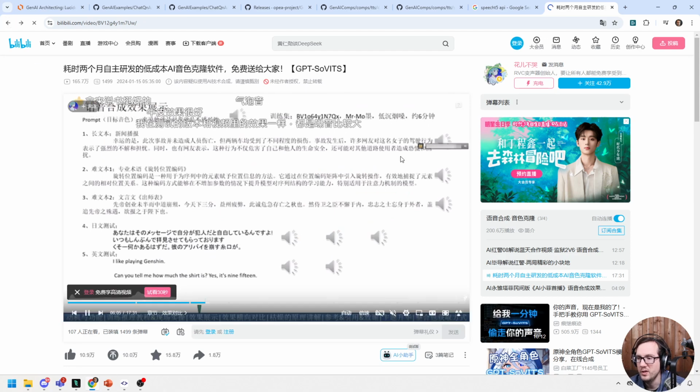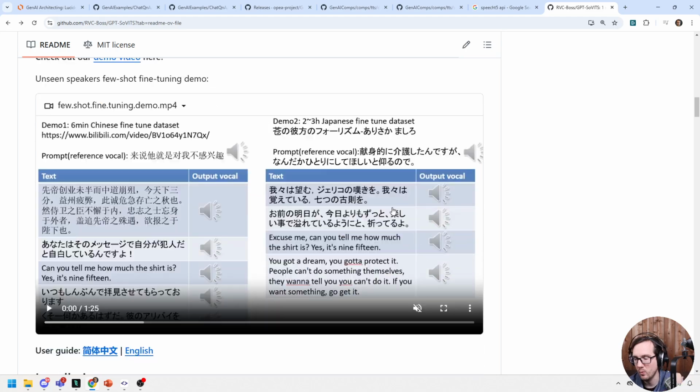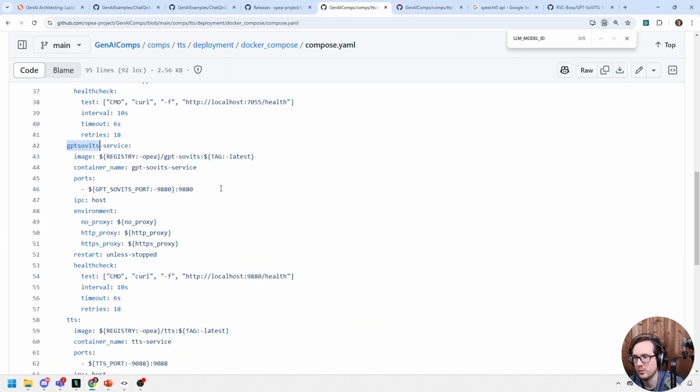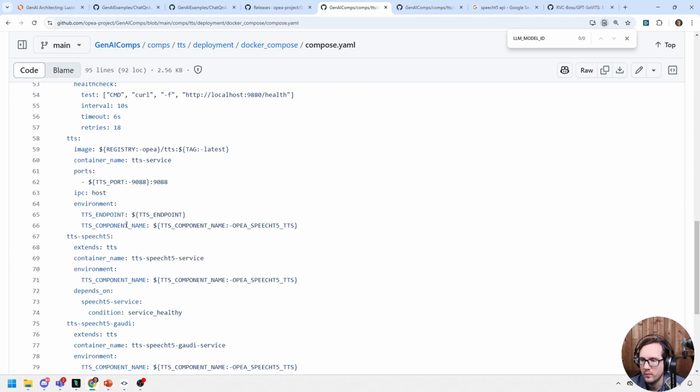So, I don't know if we need that part because it sounds like that's serving up a web UI. But we can put it in there because if it's a web UI, it's probably really small. And then we also have this one. It says we have TTS, and then we have TTS speech 5 service.